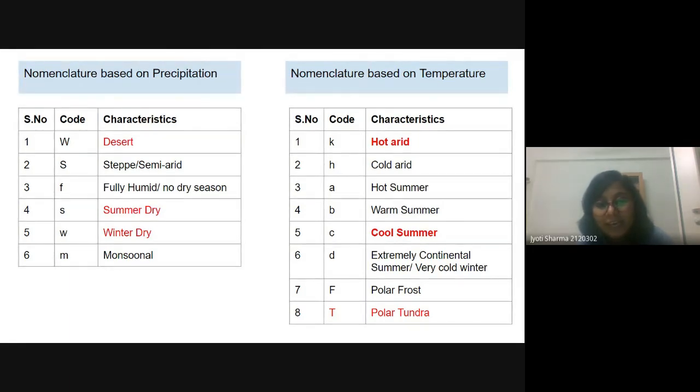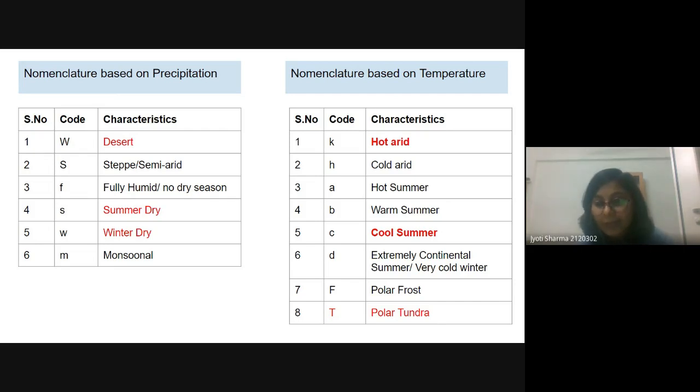Here we have k, h, A, B, C, D, F, and T. These are based on the temperature. I'm just quickly revising it because most of the questions asked in the assignment are based on these. Basically, 5 or 6 questions have been asked on this nomenclature only. So small k is hot arid. If we have h, then it is cold arid. Then we have A, B, C, here for the summer. A means hot, B means warm, C means cool.